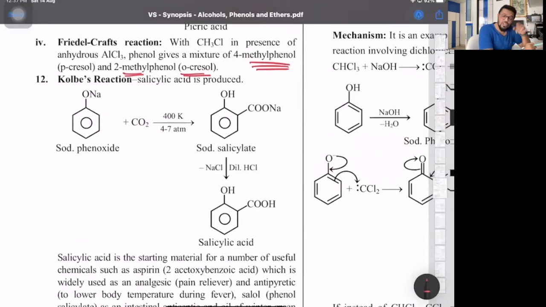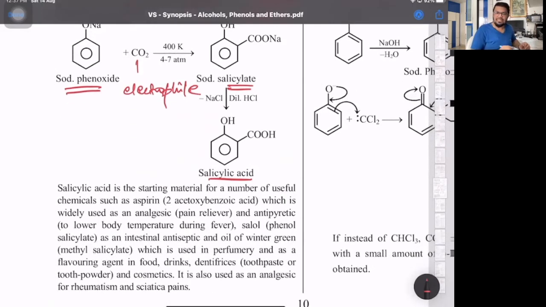So phenol with NaOH gives you sodium phenoxide. Sodium phenoxide reacts with the weak electrophile, carbon dioxide, to give sodium salicylate. That is basically what we can call a rearrangement reaction, which gets hydrolyzed with HCl to give salicylic acid, whose other name is ortho-hydroxybenzoic acid or 2-hydroxybenzoic acid. A derivative of salicylic acid is acetyl salicylic acid, by acetylation. That's aspirin, 2-acetoxybenzoic acid, which is used as an analgesic.